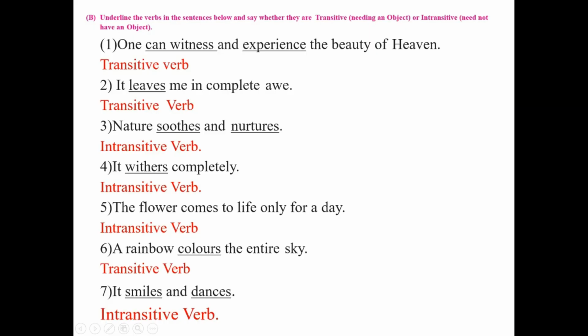Next example, the flower comes to life only for a day. Here verb is comes, intransitive verb. A rainbow colors the entire sky. Verb is colors, transitive verb. It smiles and dances. Verb is smiles and dances, intransitive verb.